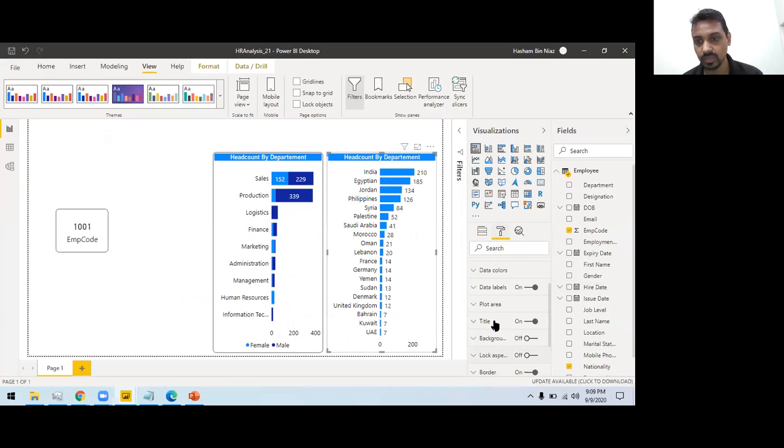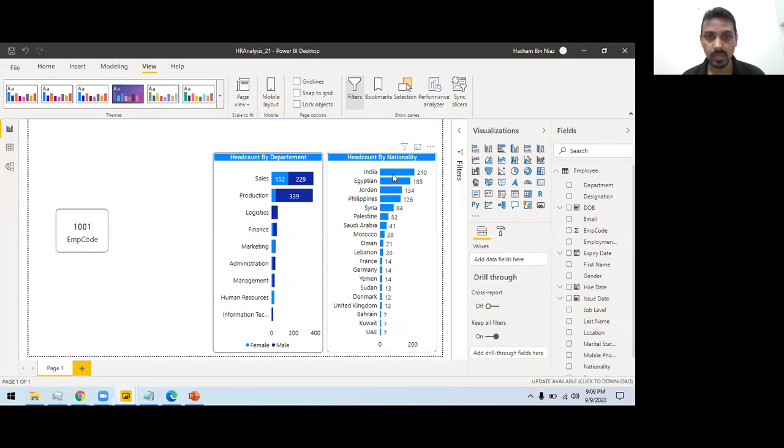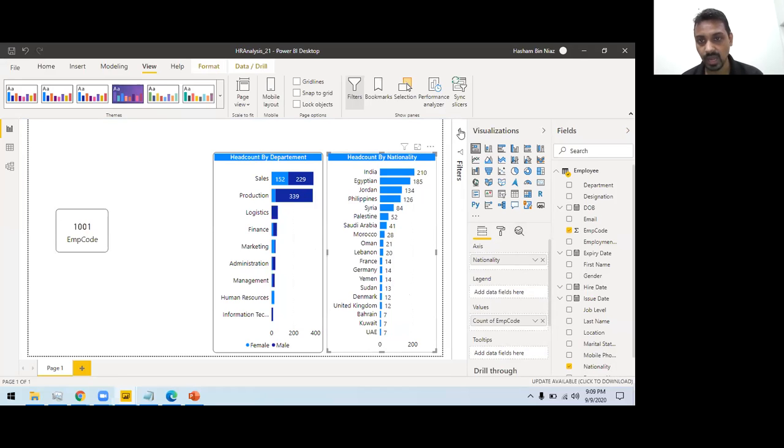If I go to the title tab, I can say head count by nationality. Okay, so this sounds much better. Here you see you have 210 employees based in India, and 7 from UAE. So this is different, but it is too cluttered. What if I want to show only 5 or 10? How can I do it? I have a visual level filter I can apply here.